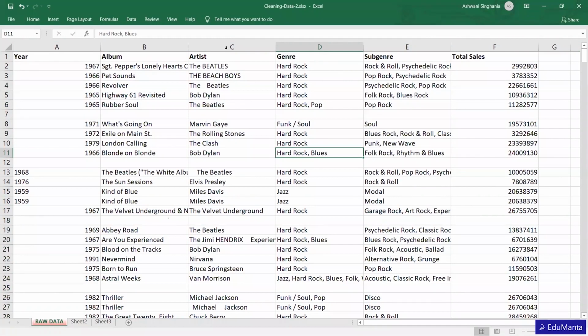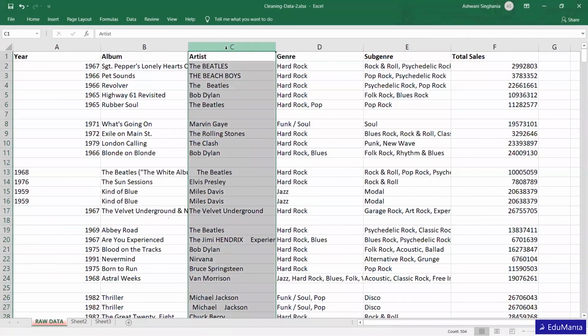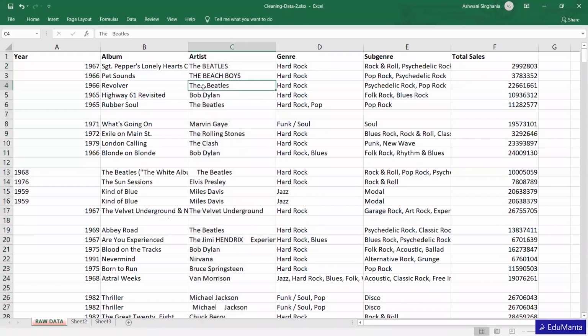Now the other error which we can spot here is in this particular column. We can see that the names of the artists are not consistent, right? Some are small, some are capital, in some cases all are capital, in some there are extra spaces between the names. So this is an inconsistency in the data, which we can modify and make right.